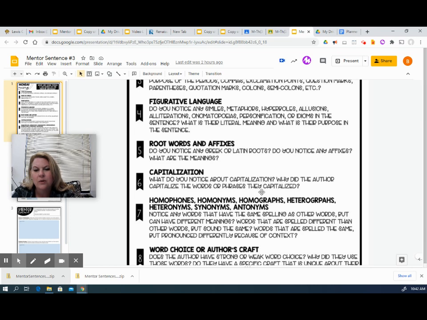And also, guys, I want to take this opportunity to note that the mentor sentence is accurate and conventional. So it's not that they misused anything, but sometimes they might use it in a unique way. So that's what we're looking for. So don't make a note, oh, all capitalizations used correctly, because I'm telling you right now, we already know that it is. We're trying to notice things that are different or unique or something that we haven't seen before.